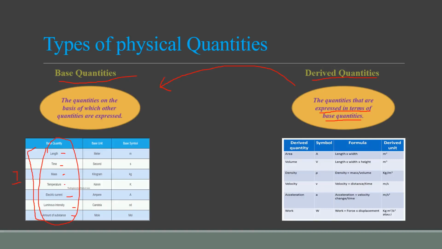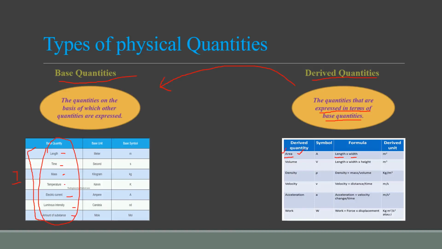Let's suppose if you want to talk about area, the formula for area is length multiplied by width. Width is basically also a length. So by multiplying two lengths, you people will be able to find the area. So here two base quantities we people are using, length and width. Width is also a length, so length is used for deriving this derived quantity, that is area.